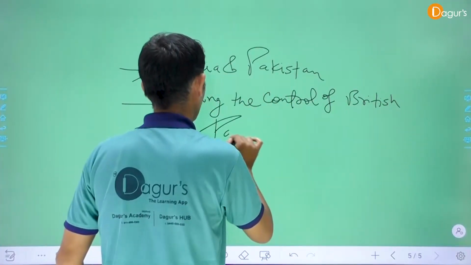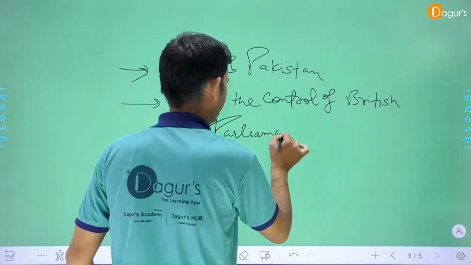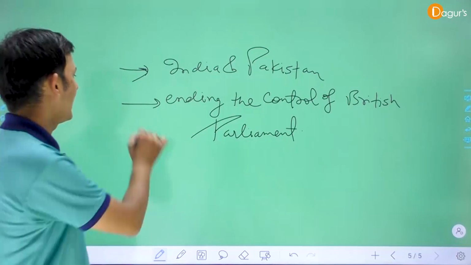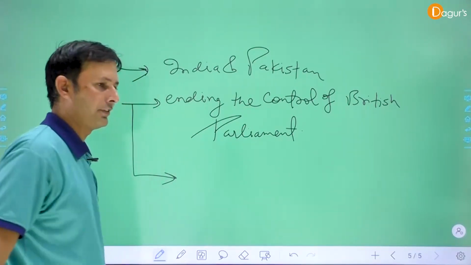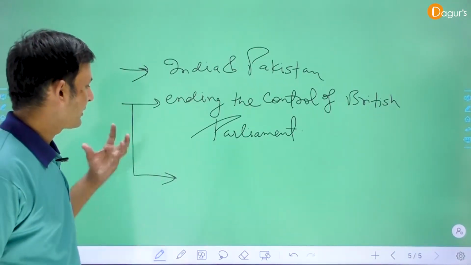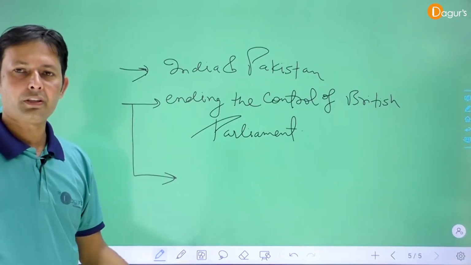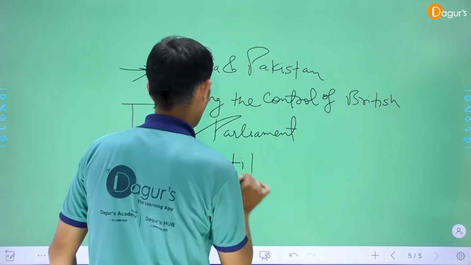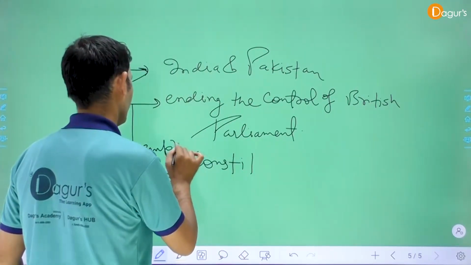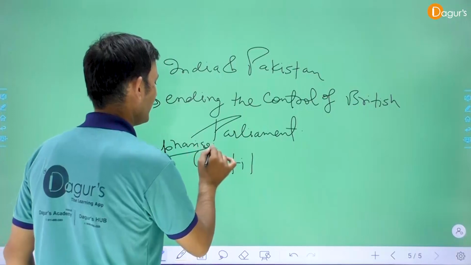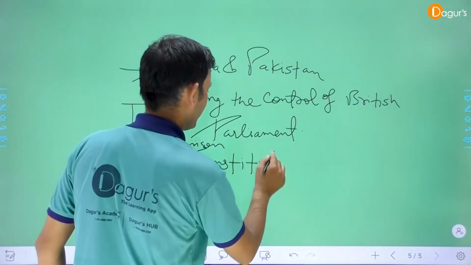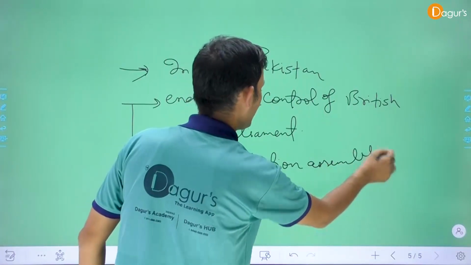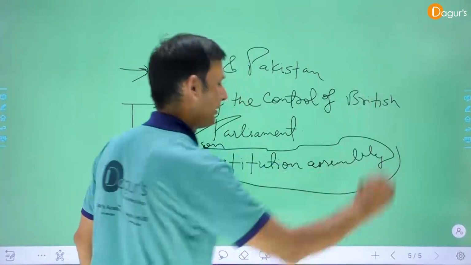And third, establishment of a new Constitutional Assembly for the making of the new Constitution of India and Pakistan.